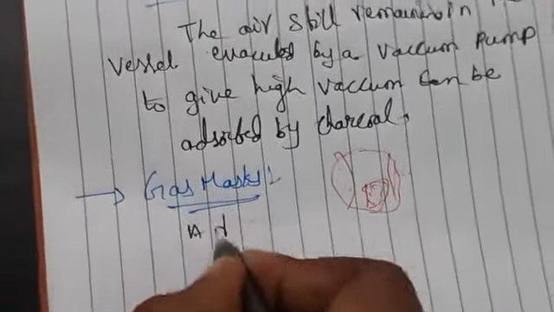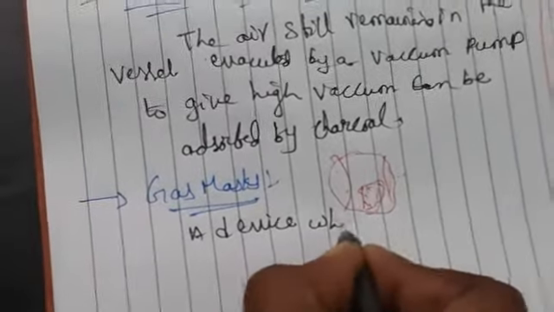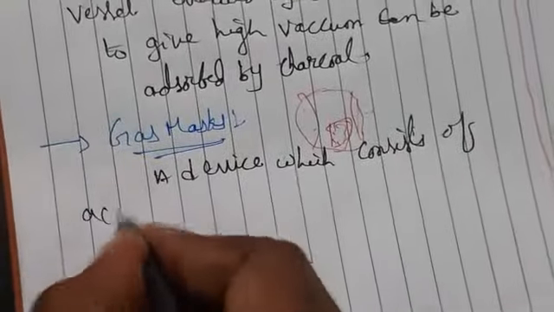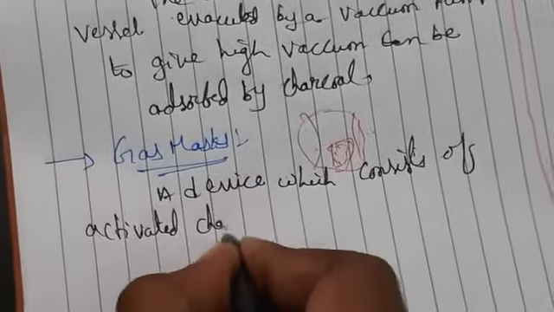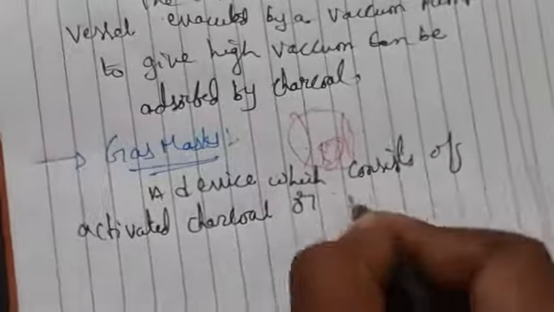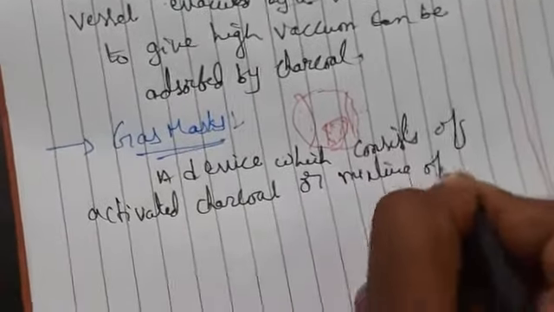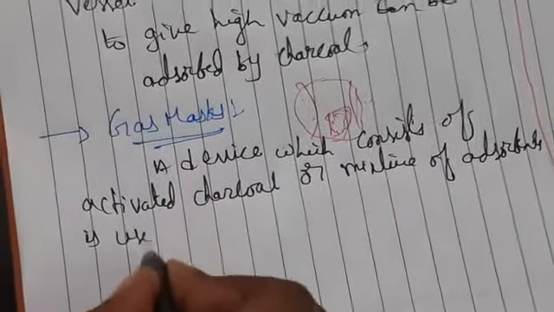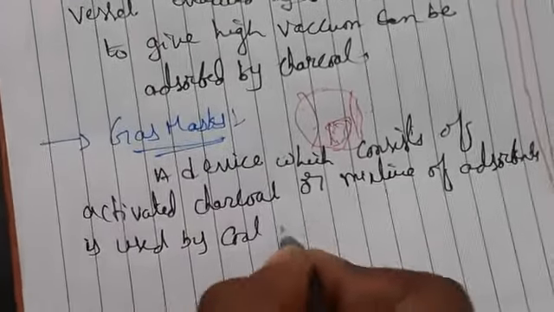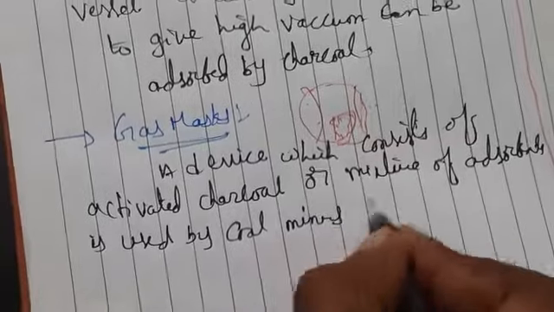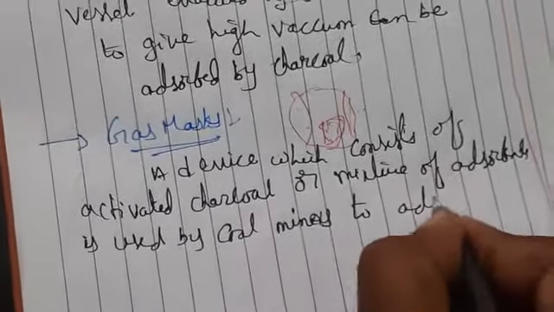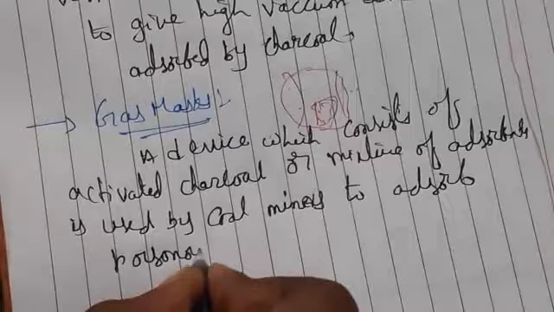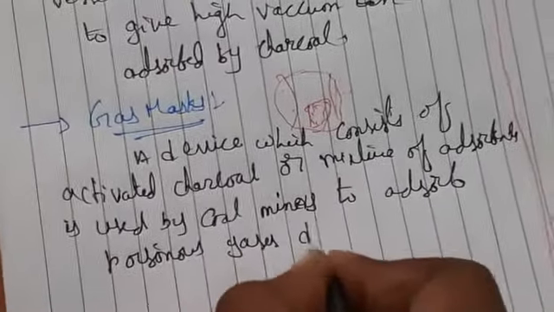This is a device which consists of activated charcoal, or a mixture of adsorbents, used by coal miners to absorb poisonous gas during breathing.